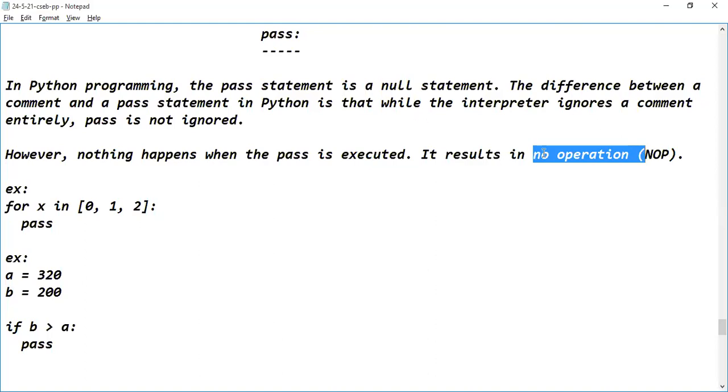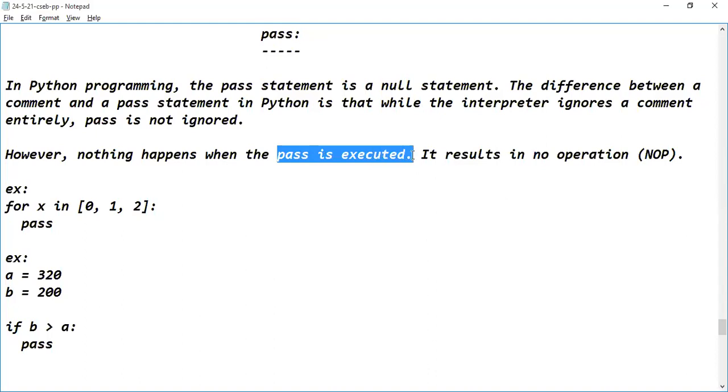Is it clear, guys? No operation is performed. Please remember, when the pass statement is executed in Python, nothing happens. It results in no operation.